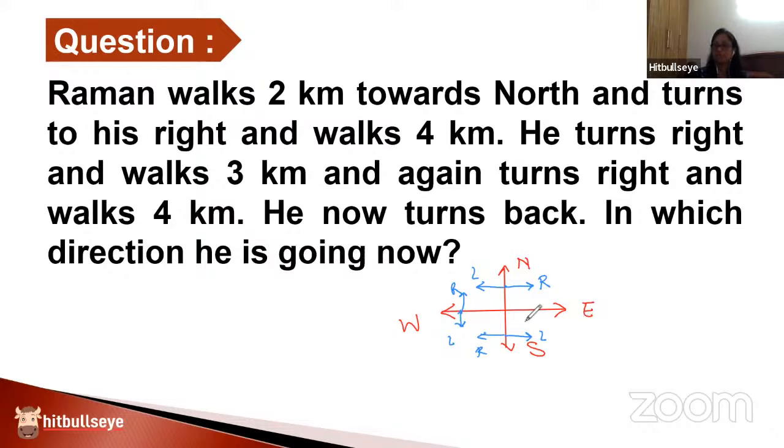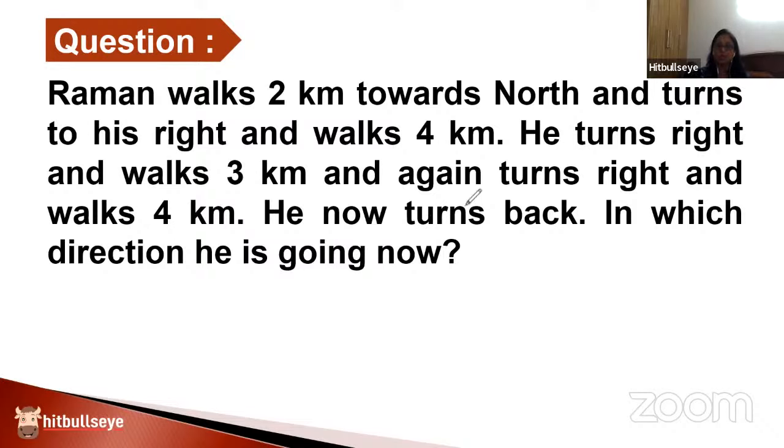So coming to the east direction, if a person is moving in the east direction, his right turn will be this and the left turn will be this. So having a fair knowledge of these directions and the way the person is moving, we can certainly solve this question very simply. Now, let's read the language of the question and try to understand the way the question is trying to show the diagram to be constructed as and when you're reading the question. It's very important that we come up with a diagram along with reading the question.